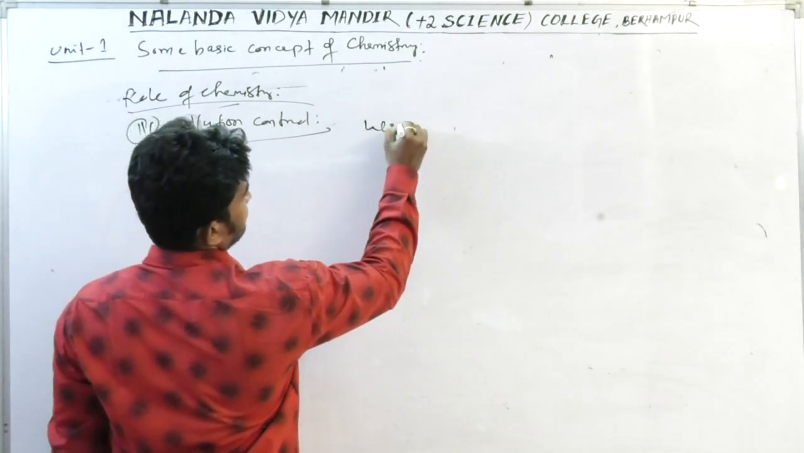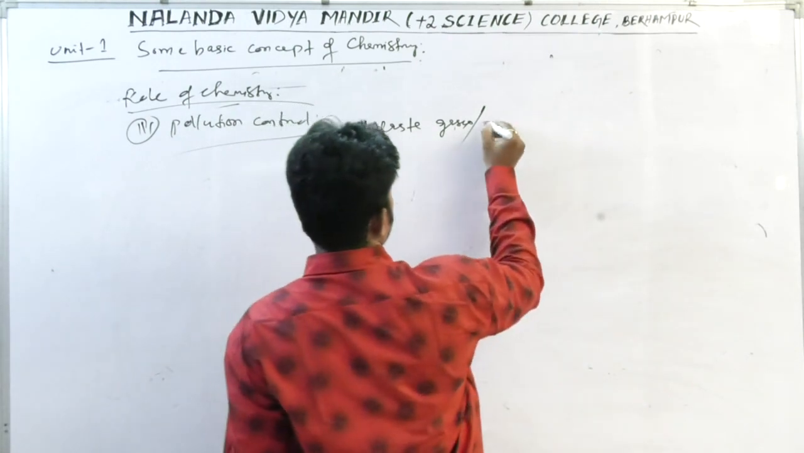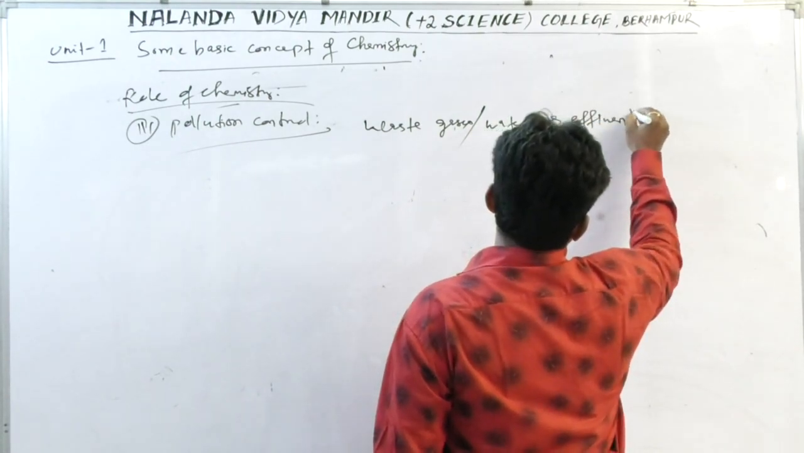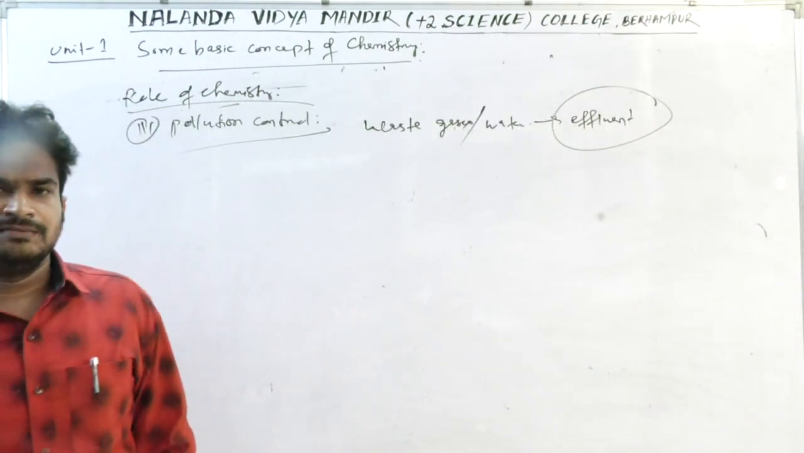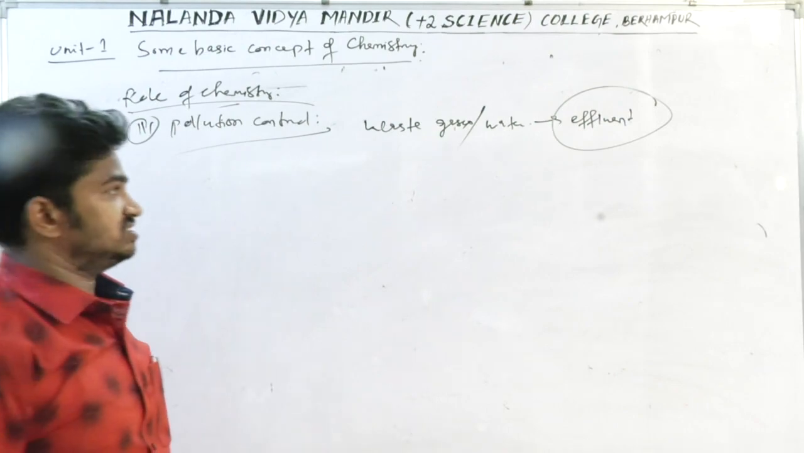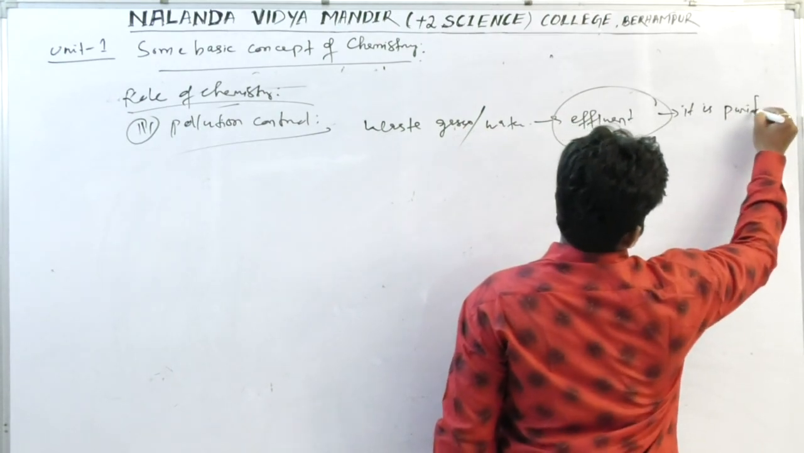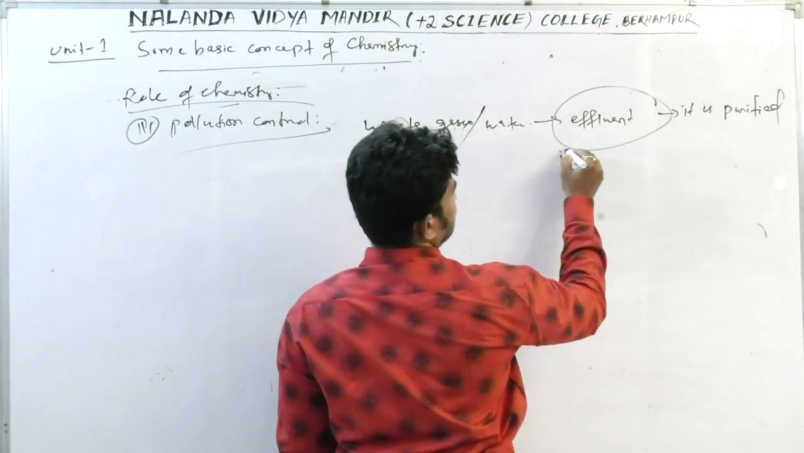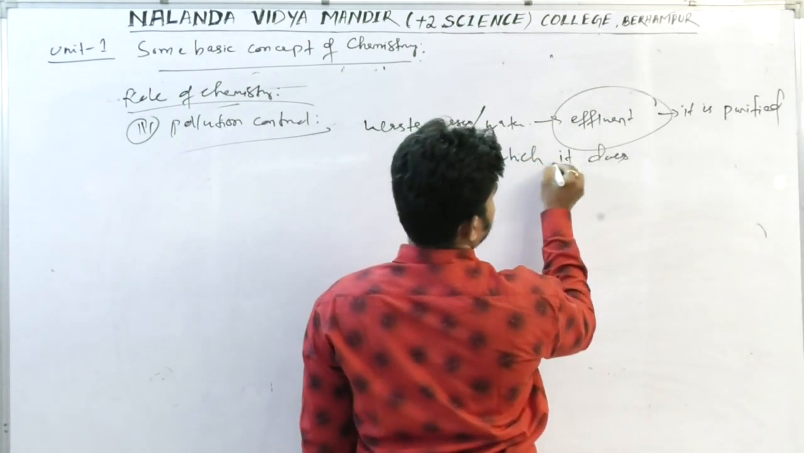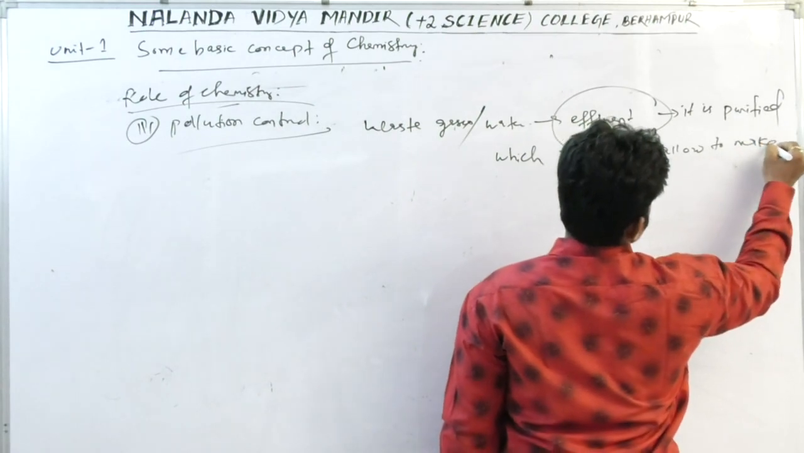The waste gases or water, that is called effluent. That effluent can be purified, which protects against pollution. It is purified so that it does not allow pollution to be made.